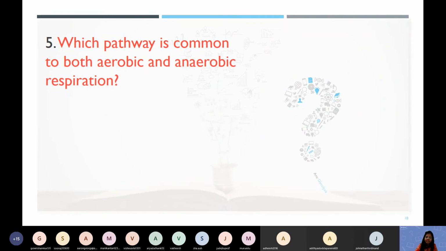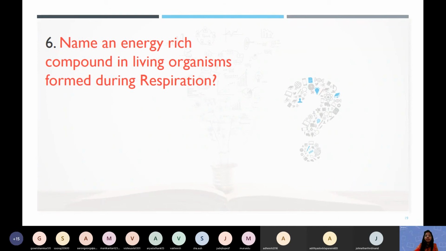Glycolysis, exactly. Glycolysis is common in yeast and in you both. So, glycolysis is the common pathway. Name an energy-rich compound in living organisms formed during respiration. Adenosine triphosphate. Exactly. ATP, full form, adenosine triphosphate. So that is the molecule which we require for doing all kinds of life processes.